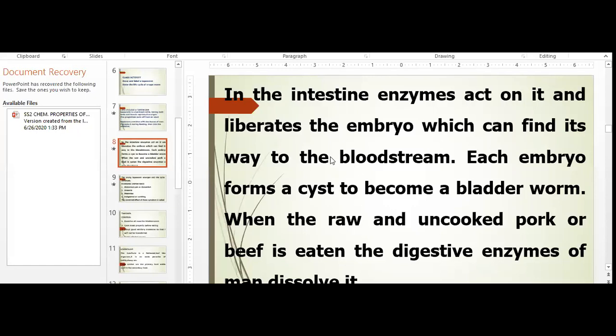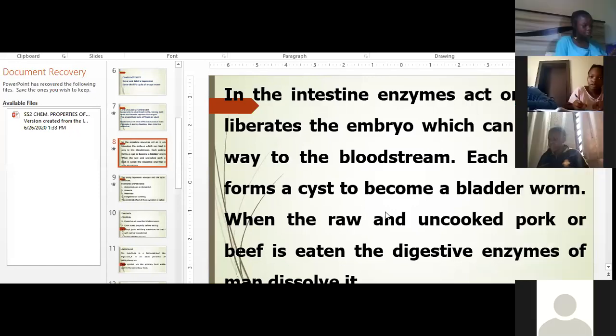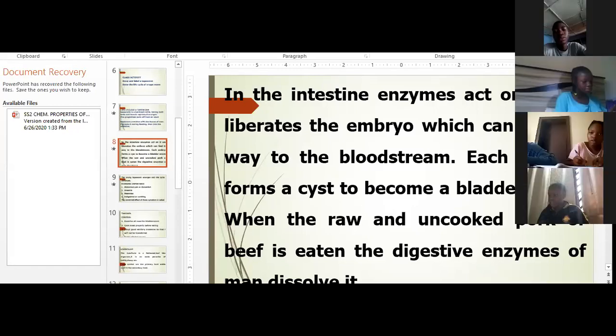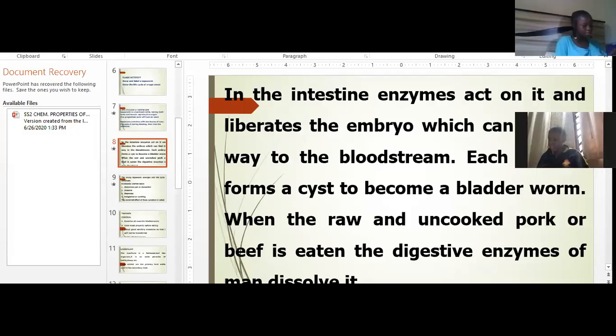Jethro, what is it? Somebody is saying something. Is Jethro saying something? No, ma, sorry, ma. Okay, let's continue. Please, all of you should put on your video. Put on your video, please. Jonathan, put on your video, or else I would disconnect your system from the class. Most of you come online without your video being on. I don't know why.